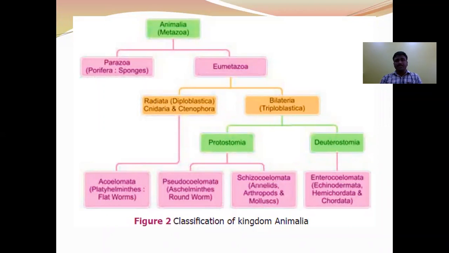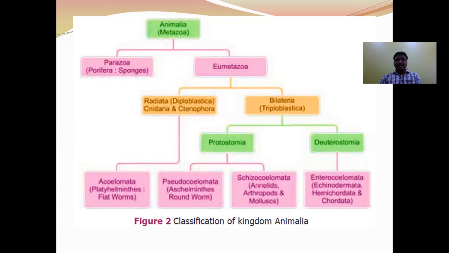In this particular session, I would be dealing with the synapses of the kingdom Animalia. Kingdom Animalia is also called as Metazoa. Let us start first the classification of kingdom Animalia. There are three criteria which are considered to classify the kingdom Animalia. First one, levels of organization, body symmetry, and nature of coelom.